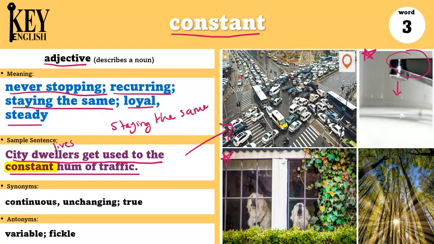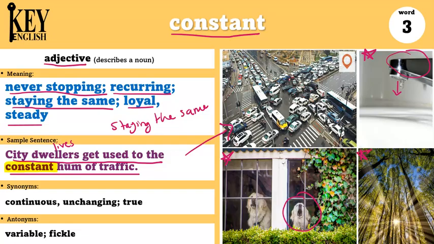I could also say, the dog's barking was a constant noise in the neighborhood. So these dogs here just keep barking again and again. They never stop, or they always bark at the same time every day. So we can say it is constant.